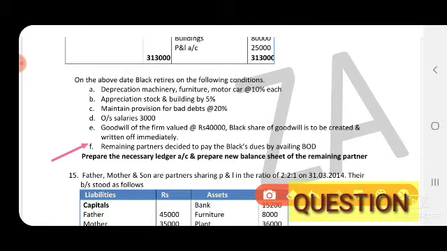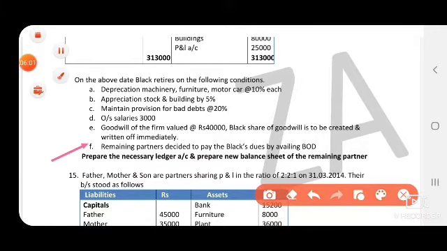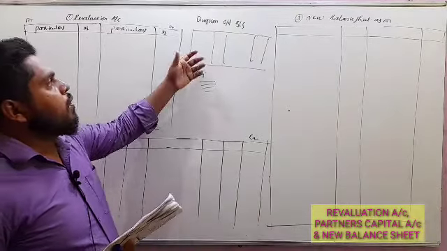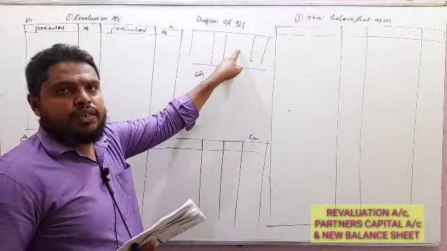Prepare the necessary ledger accounts, meaning the revaluation account, partners' capital account, and a new balance sheet of the remaining partners. So in the question, first the old balance sheet is given.